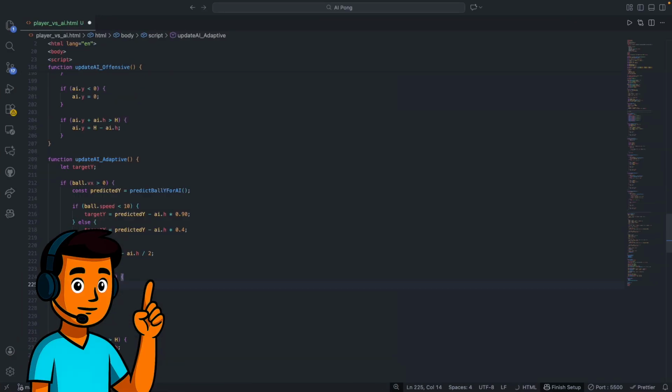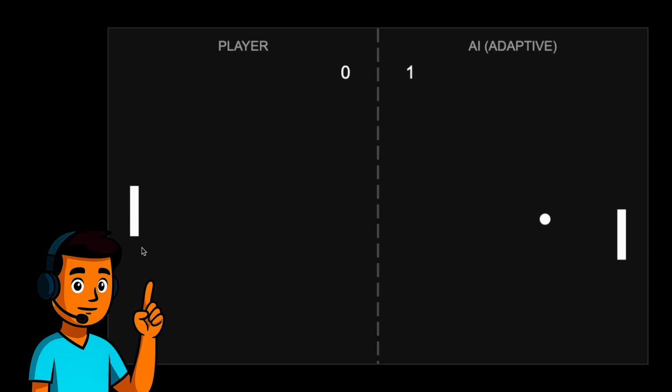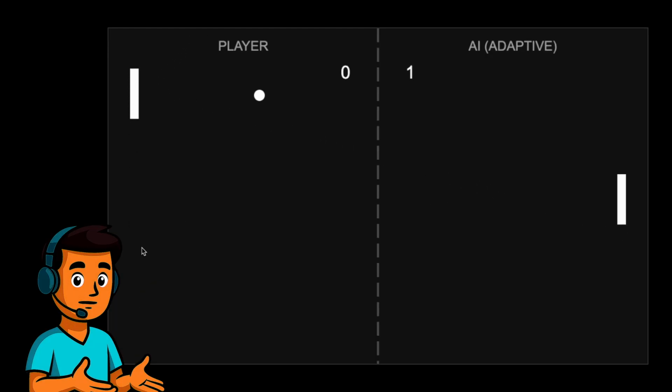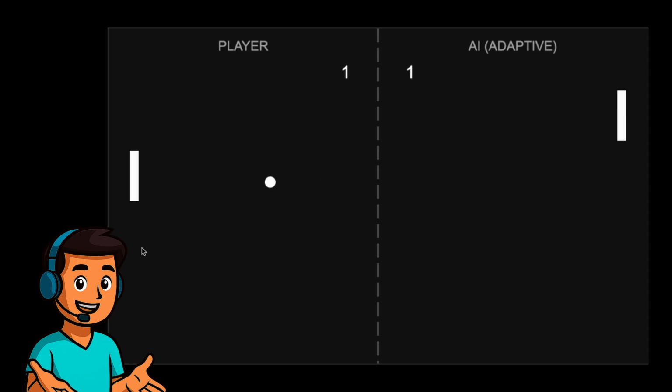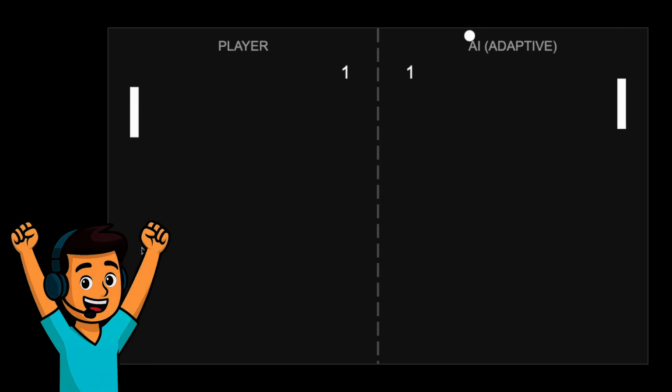Now, although this contestant may seem like the entire package, complexity does not always equate to effectiveness. This Pong game is pretty simple, and perhaps does not require such a complex strategy to win consistently. It will certainly be interesting to see how the adaptive AI performs against the others. But enough talk. It's time to finally put these AI contestants against each other. Let the games begin.